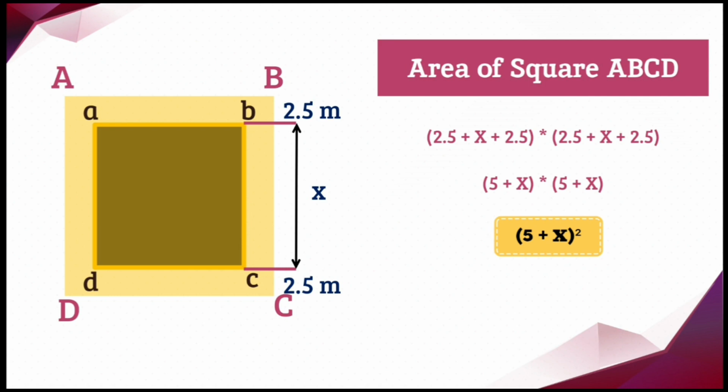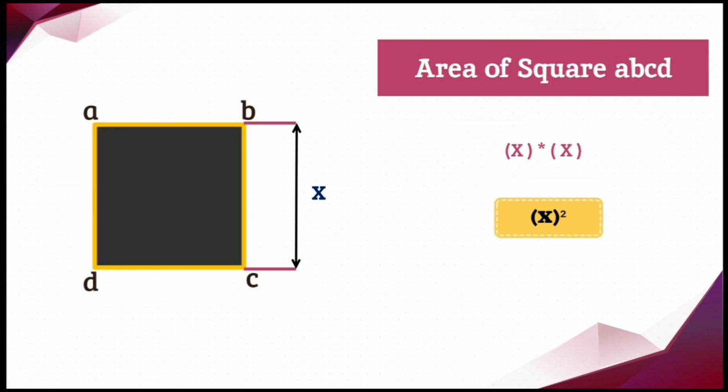The area of total mass is the area of square capital ABCD. The side of the square is 2.5, that is half of the width, plus x, which is the width of the pillar, plus another 2.5, that is another half of the width. We are getting side into side, that is (5 + x) into (5 + x). The area of the total mass is (5 + x) whole square.